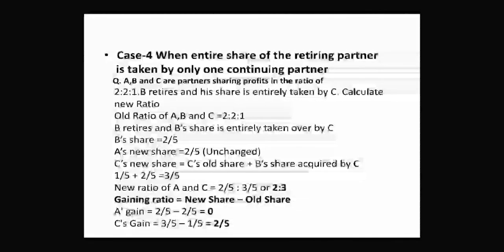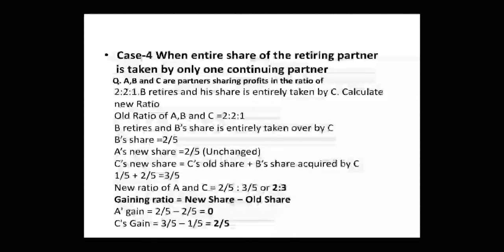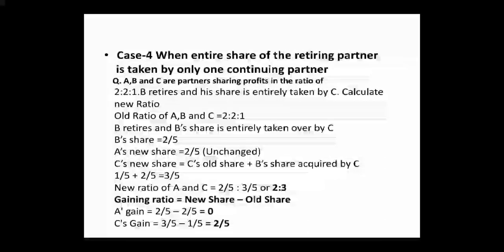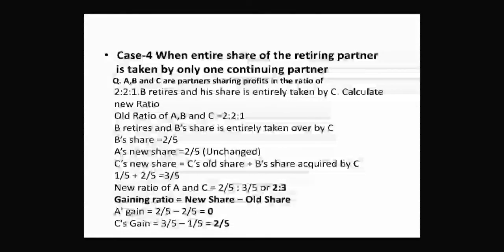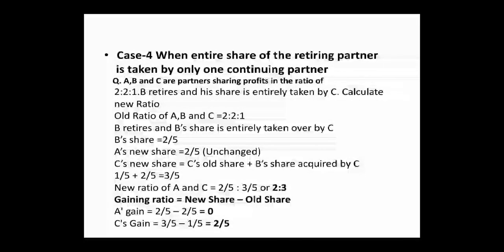Next, case 4. When the entire share of the retiring partner is taken by only one continuing partner, it is very simple. For example, A, B and C are partners sharing profits in the ratio of 2 is to 2 is to 1. B retires and his share is entirely taken by C. Calculate the new ratio. Very simple. B retire हो रहा है तो B का शेयर पूरा C ले रहा है. B का जितना शेयर था, C अपने शेयर में प्लस कर देगा, and A का शेयर will remain same.